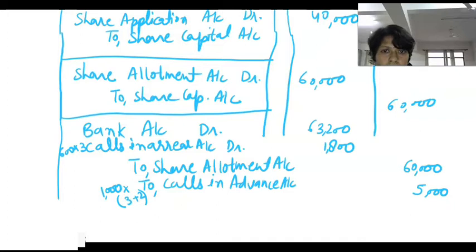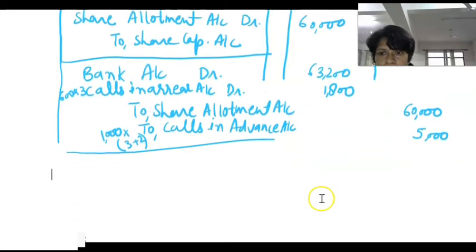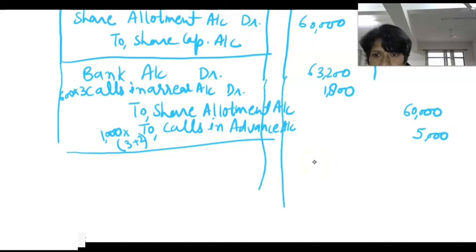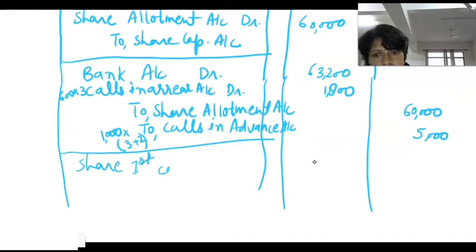Now we will do a transaction for due share first call money. So we will do a transaction, and the next transaction is share first call account debit to share